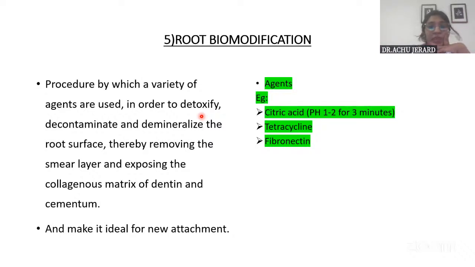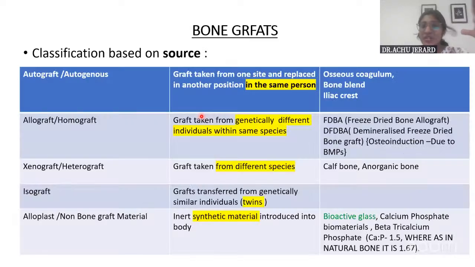So that much is what is there in non-bone graft. And in bone graft associated, you will have to write about autograft, allograft, xenograft, isograft, and alloplast. You shouldn't get confused between non-bone graft new attachment techniques and non-bone graft material.